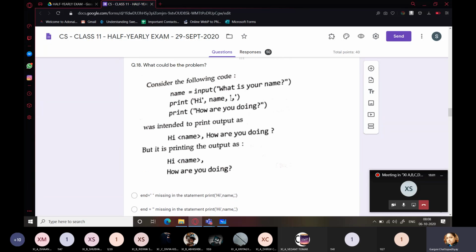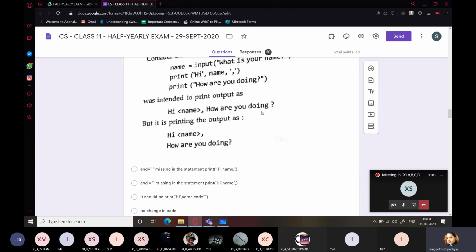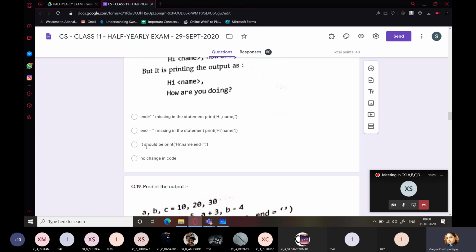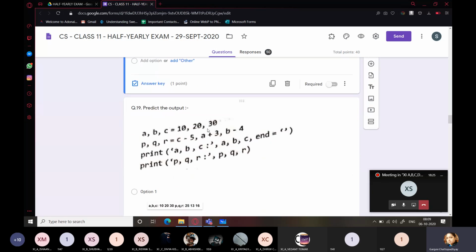But remember, I'm not going to remove anything from here. Clearly you can see that the expected output was: Hi, whatever name, after that a comma was required, and after that the message, right? So that is the reason the third option is going to be the correct one.